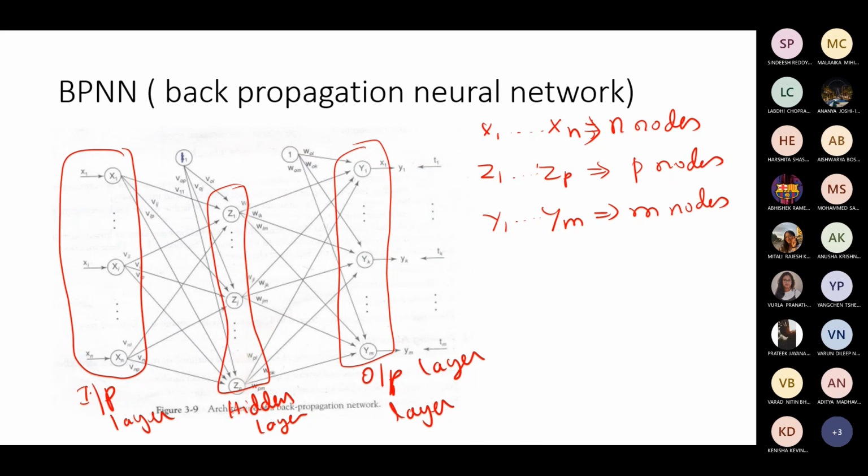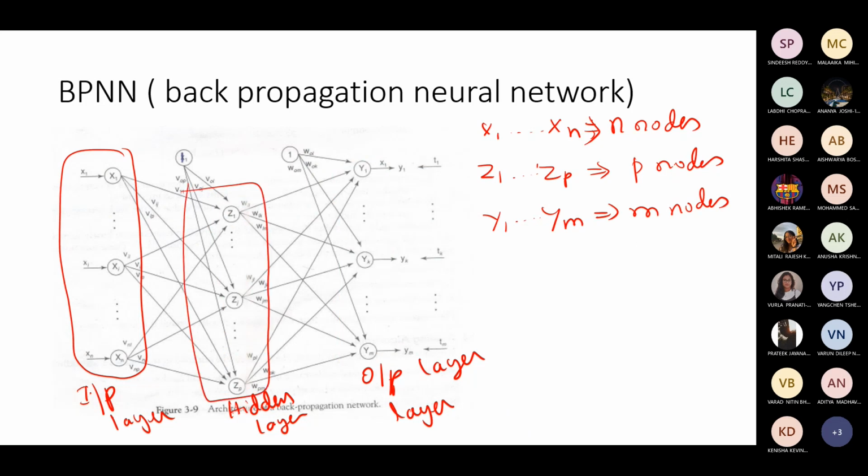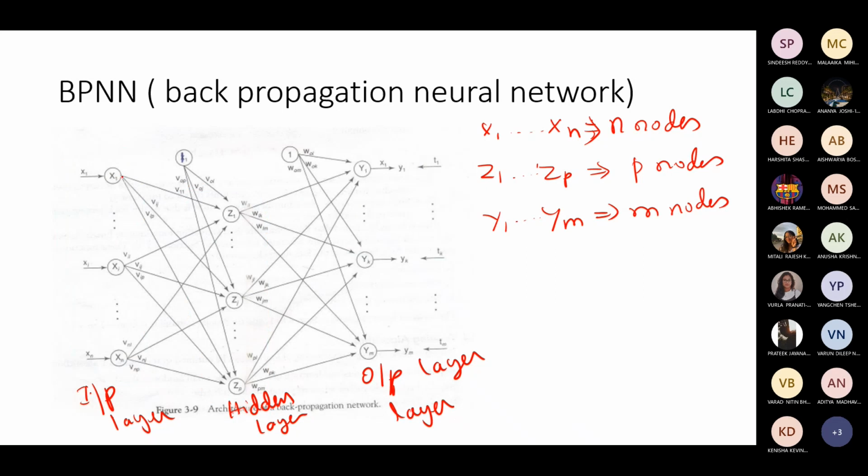You can find that each input layer node is connected to hidden layer nodes. If you see, x1 is connected to Z1. X1 is connected to Z2, and so on. But we have not drawn all the connections to make the diagram simple. In the input layer, I wrote starting with x1.